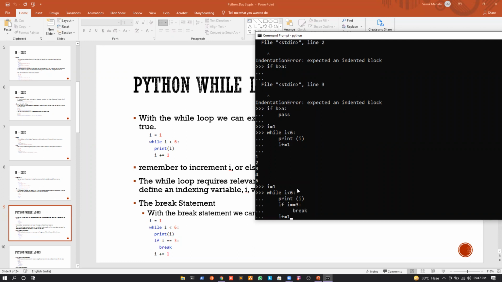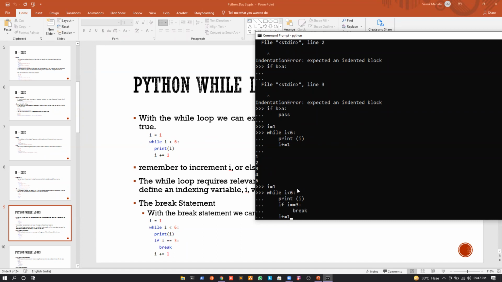Again I will go back, I will check is 2 less than 6. Yes it is. I will come inside the scope, I will print the value of 2. I will again check is I equal to 3. No, it is not. So I will just skip the break statement. I will come outside the scope of the if. So what's the statement that is outside the scope of the if? It is I plus equal to 1. So the value of I now becomes 3.